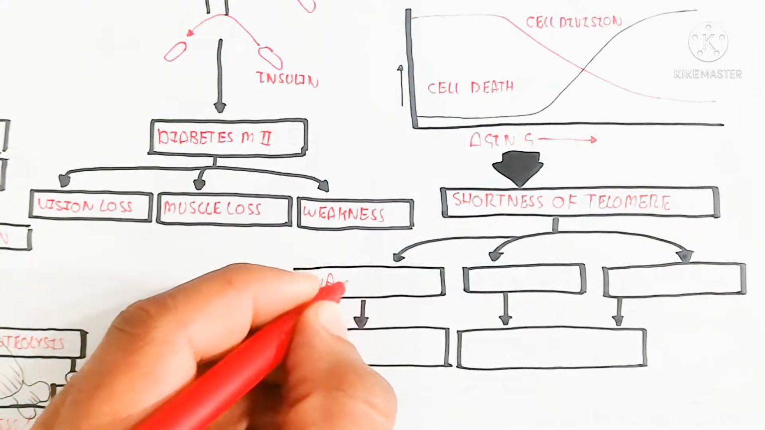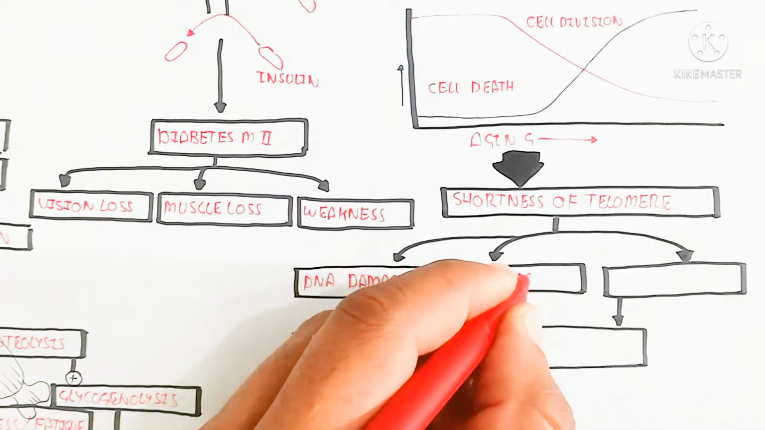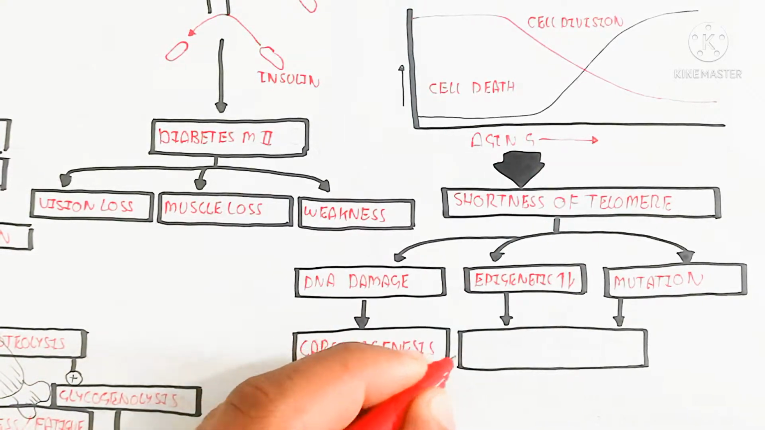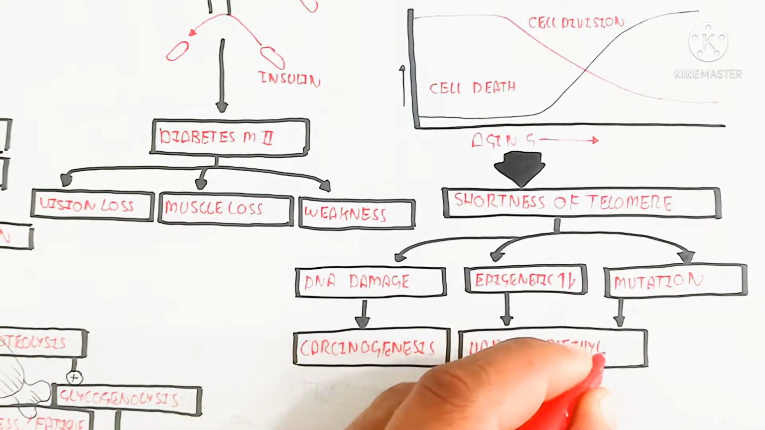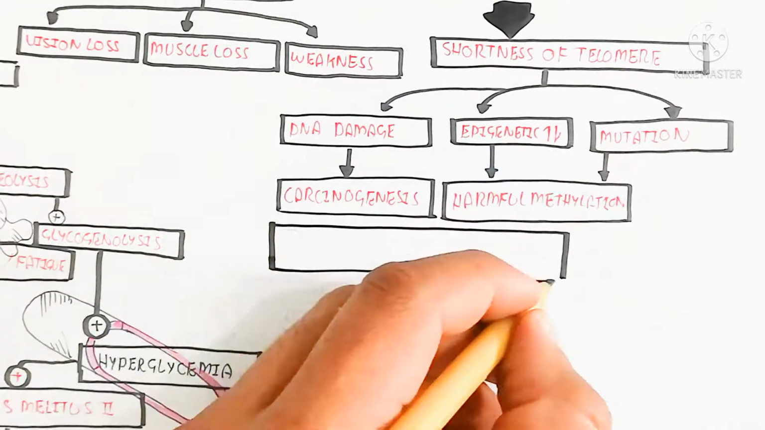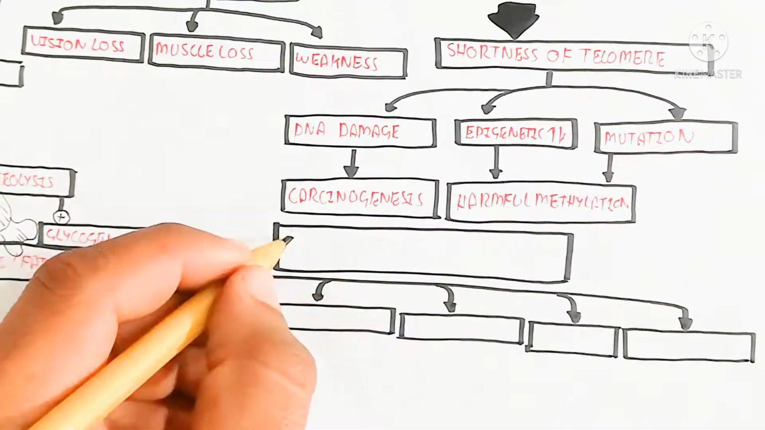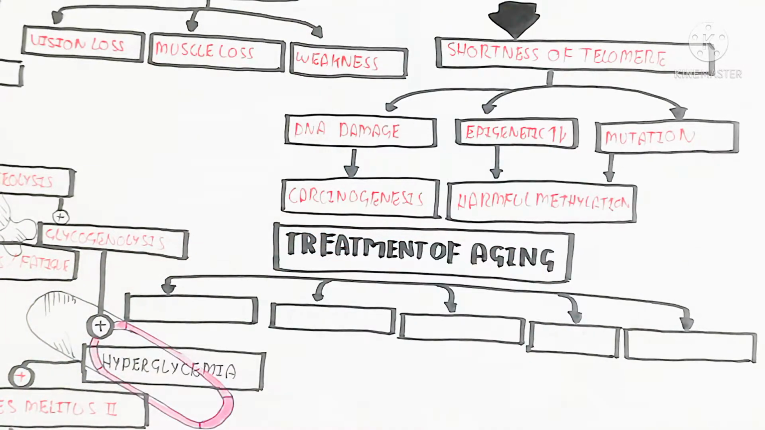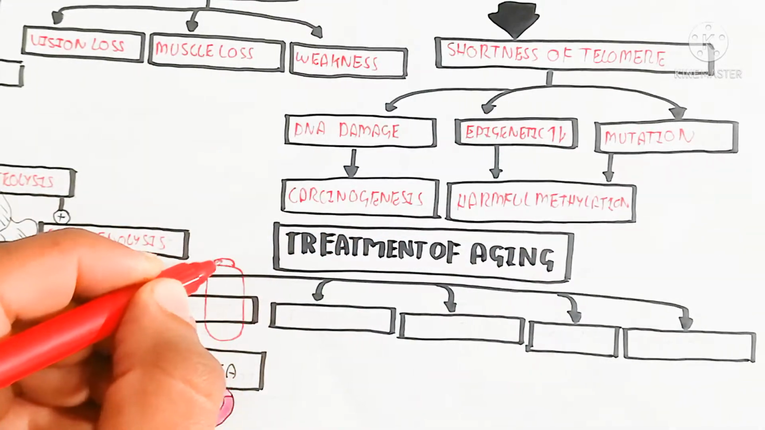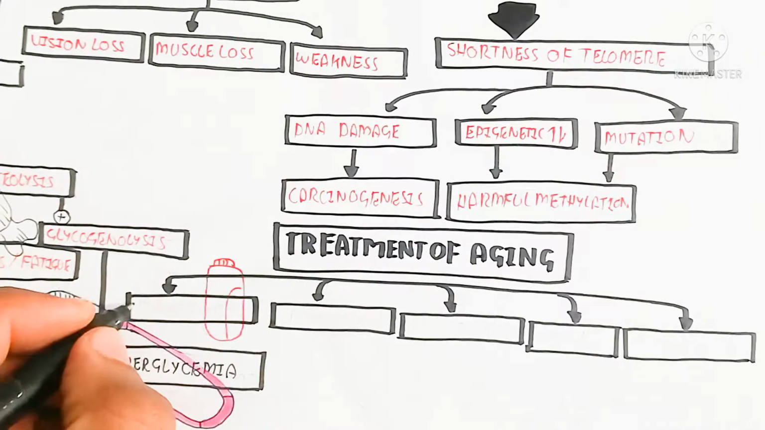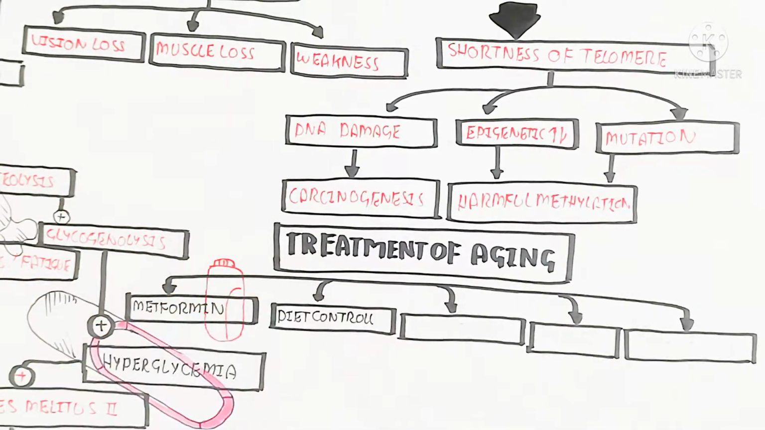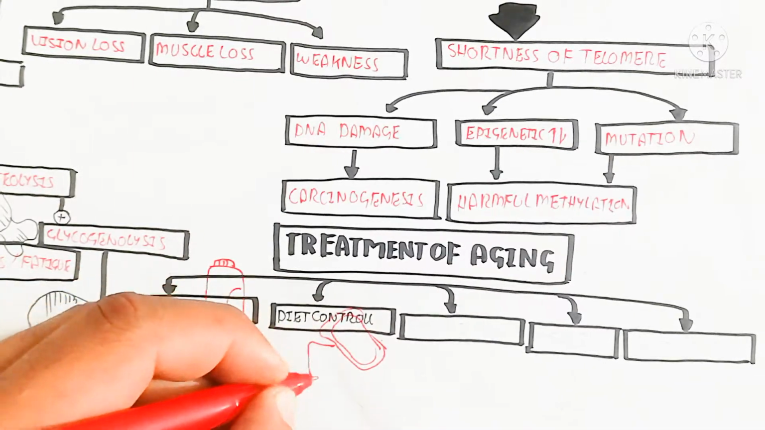On the other hand, the shortness of the telomere will lead to DNA damage, epigenetic mutation, and point mutation. Carcinogenesis will occur, along with harmful methylation. An important thing is that each DNA replication will lead to a decrease in the chromatin telomere.